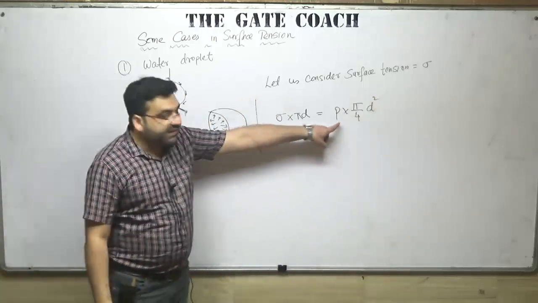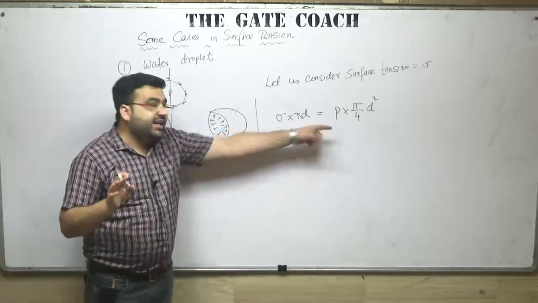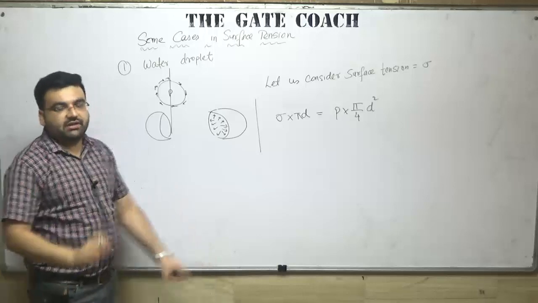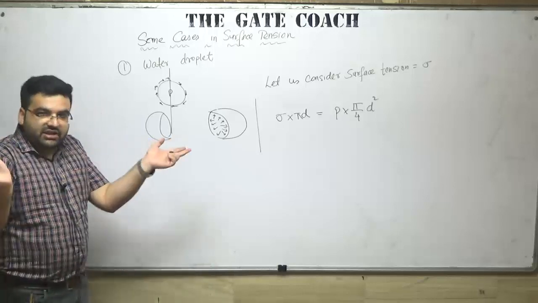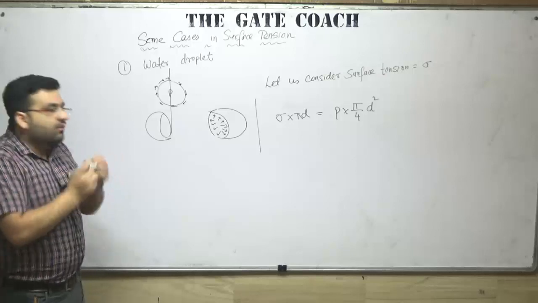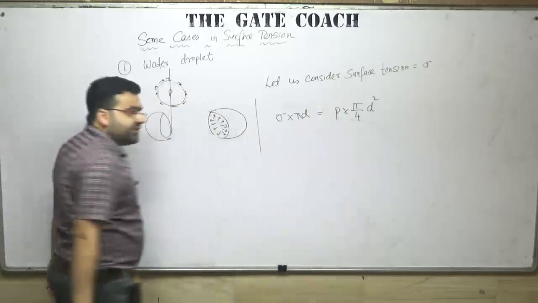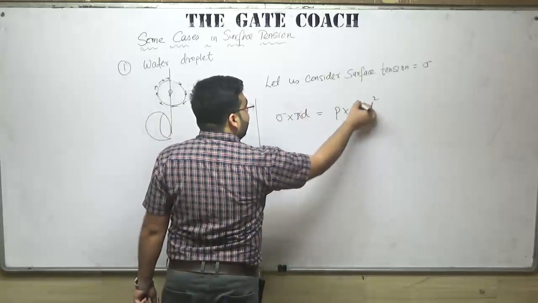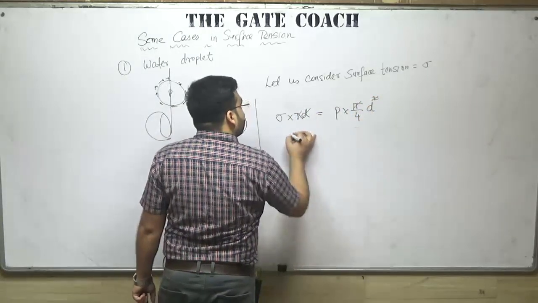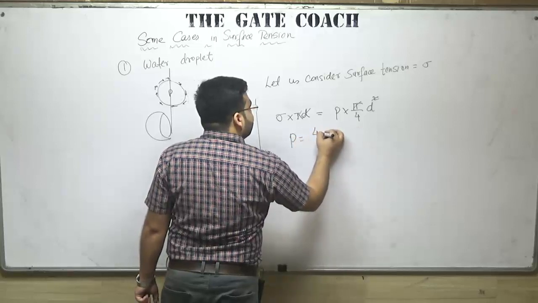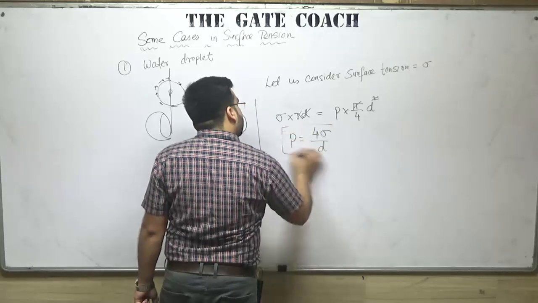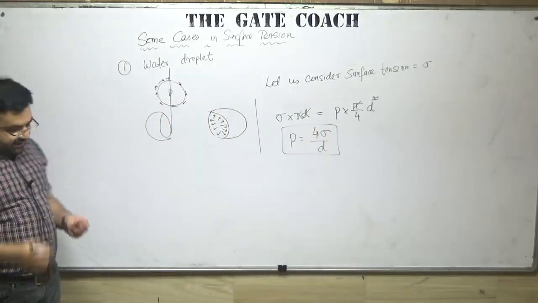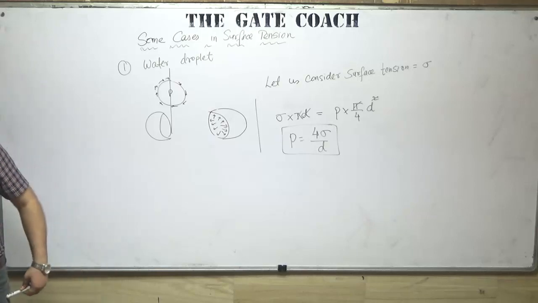If this pressure is very high, it will burst. If this pressure is very low and sigma is very high, its surface area will decrease. For the equilibrium case, it is neither bursting nor decreasing in surface area. So let us take the equilibrium case. Pi gets cancelled out, and d gets cancelled out. So P will be equal to 4 times sigma divided by d for a water droplet. So pressure should be equal to 4 sigma divided by d for a water droplet.